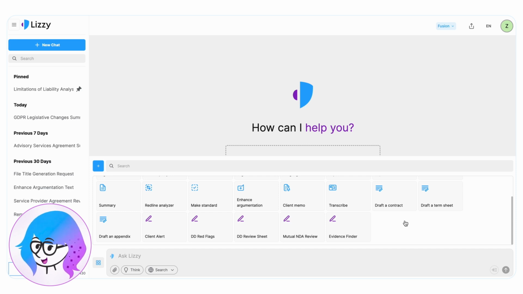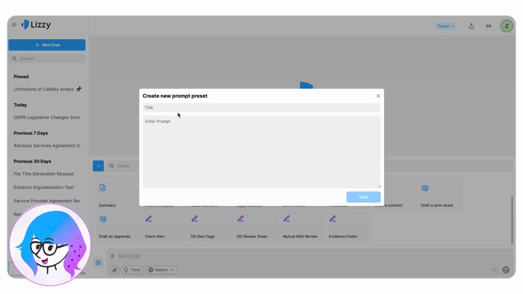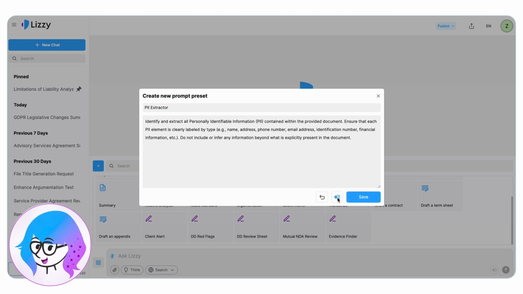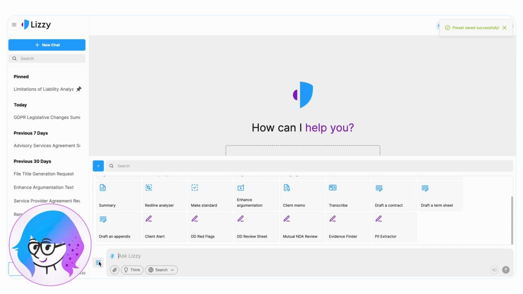Let's see how to create a quick action. I'll show one example. I'll start with extracting personal information from a document. I open the Quick Actions panel and use the Add button to create a new quick action. I'll name it PII Extractor and add a short prompt. Extract PII from a document given to you. Using the Prompt Optimizer, I refine the prompt. Lizzy adds detail, explains that PII means personally identifiable information, provides examples, and defines a clear response format. I save the prompt, and just like that, a new quick action is created.